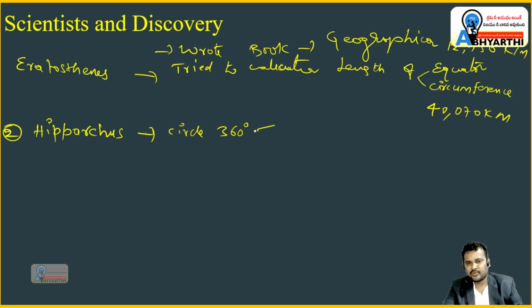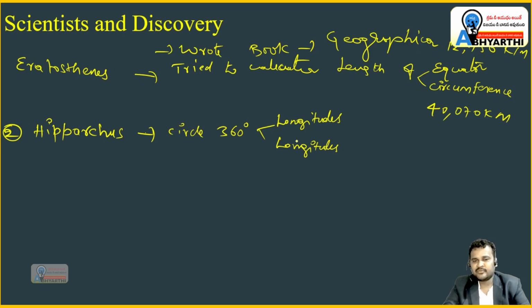So from that, what information did we get? With the data provided by Hipparchus, the same person divided the earth into latitudes as well as longitudes. So he is the person who discovered longitudes and latitudes.